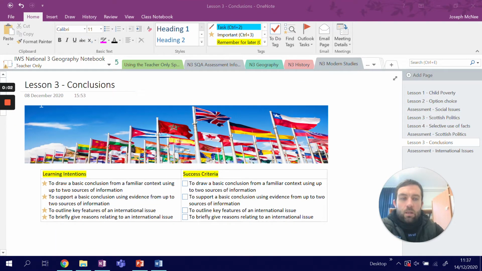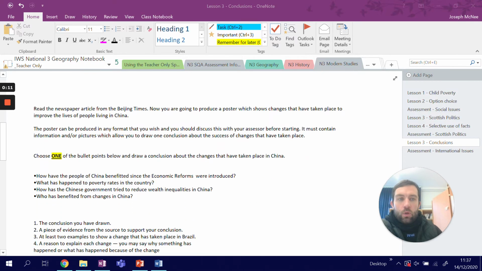So this task and lesson is based on making conclusions from facts that you have been given. So read the newspaper article in the Beijing Times. Now you're going to produce a poster which shows changes that have taken place to improve the lives of people living in China. Alright, so that's key to what we want to be doing, this bit here.